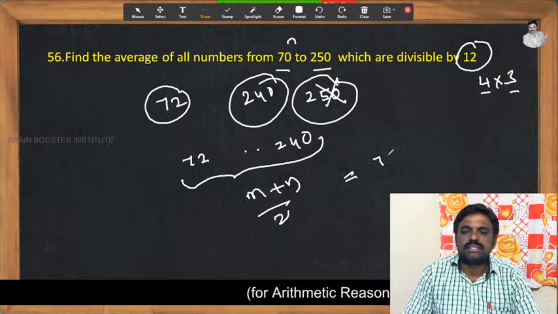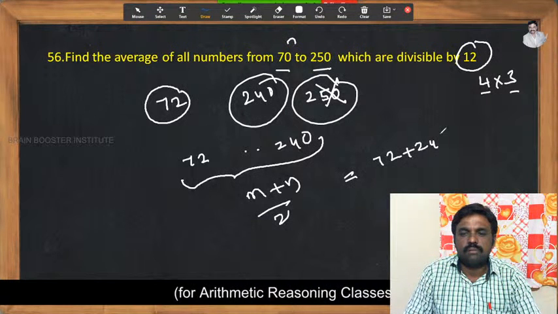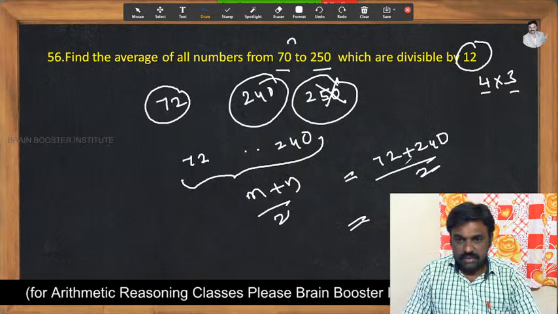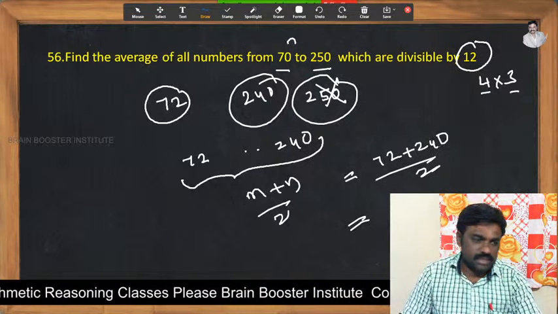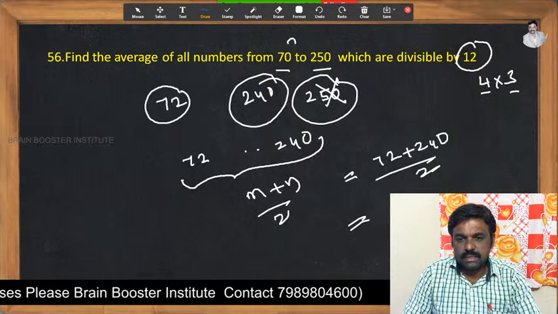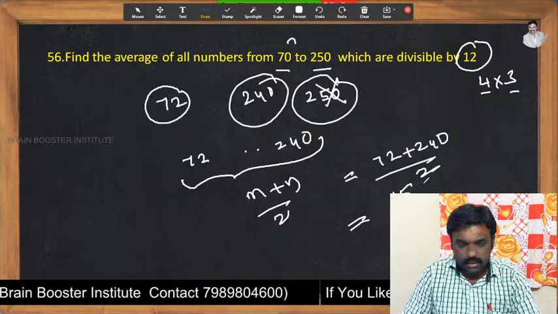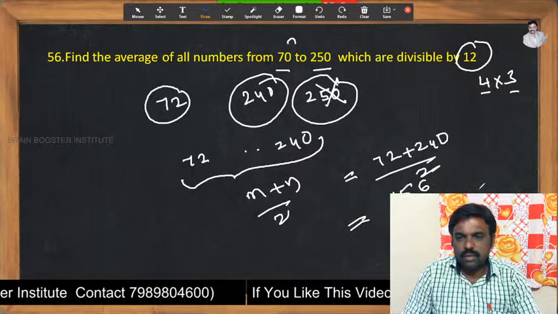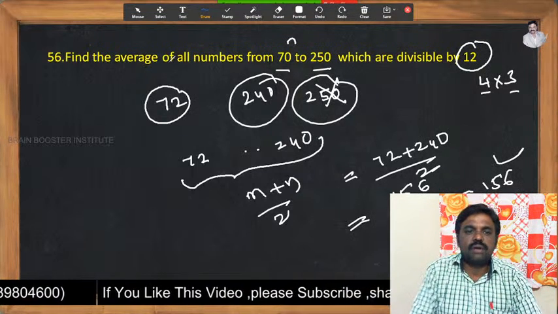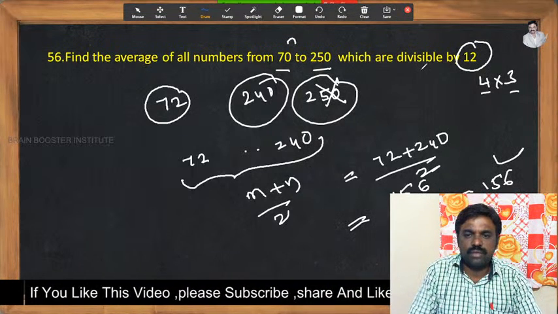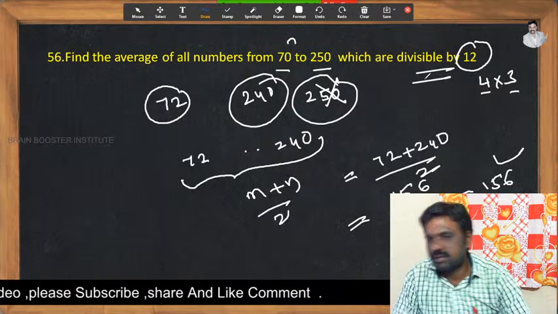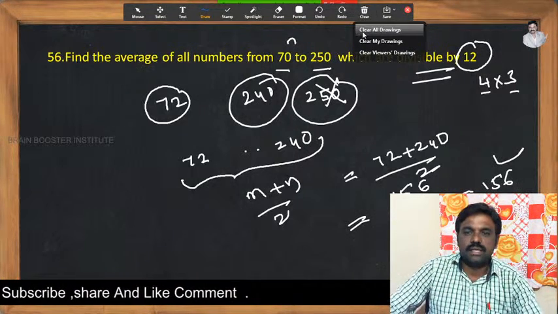Now we get (72 plus 240) by 2. 72 plus 240 is 312, by 2 is 156. 156 is the average of all numbers from 70 to 250 which are divisible by 12, that is, the multiples of 12. Okay, I think it is clear.